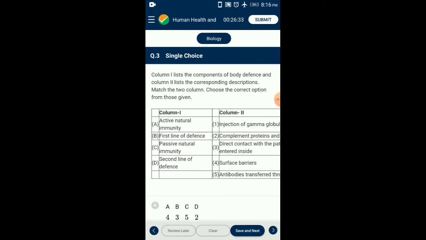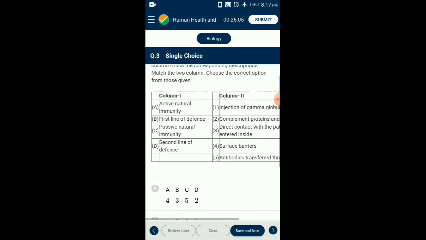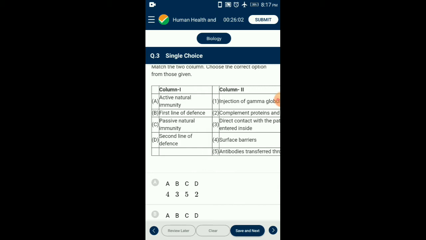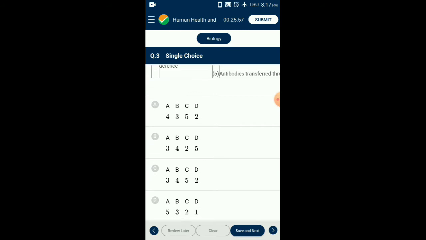Question number 3, match the following. Here there are 2 columns given, column 1 and column 2. Column 1, active natural immunity is matching with direct contact with the pathogens that have entered inside. Second one, first line of defense, surface barriers. And third one, passive natural immunity, antibodies transferred through the placenta. Second line of defense, complement proteins and interferons. So the correctly matching option is option C.